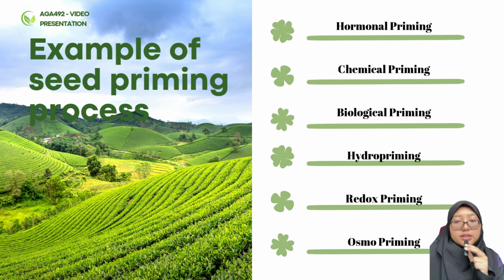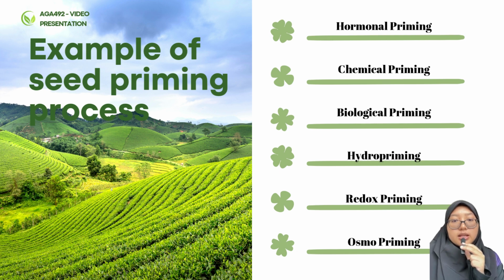And then the fifth is redox priming. Redox priming means using redox solutions, any chemicals that work as a redox. And lastly, the sixth is osmopriming.